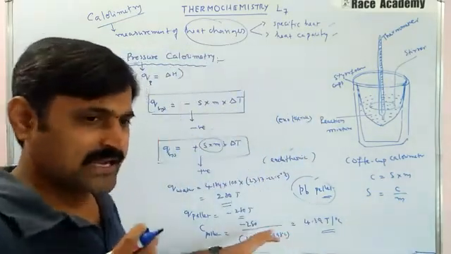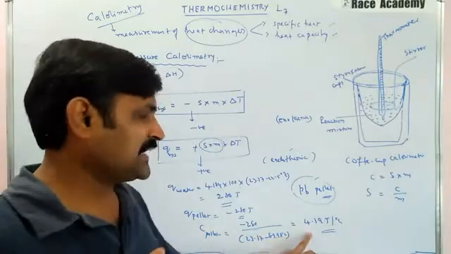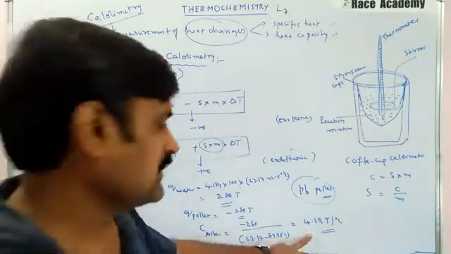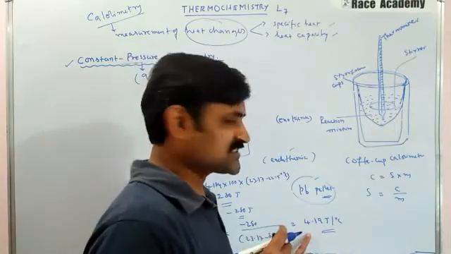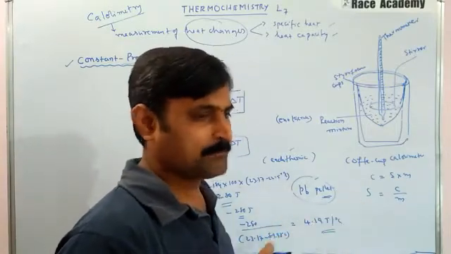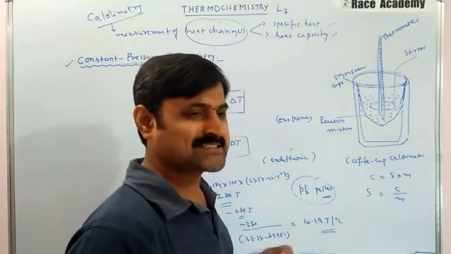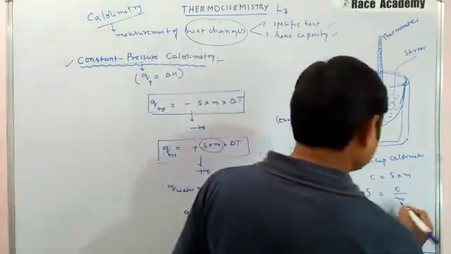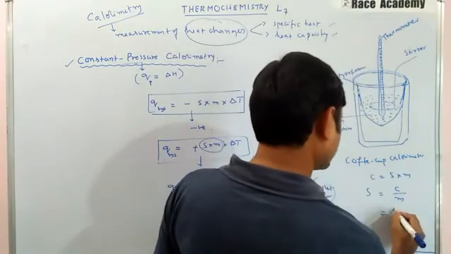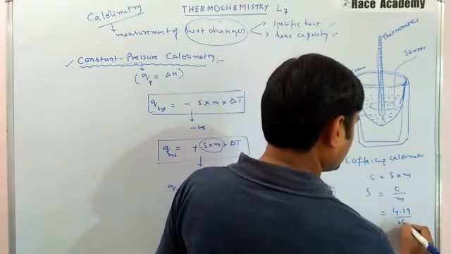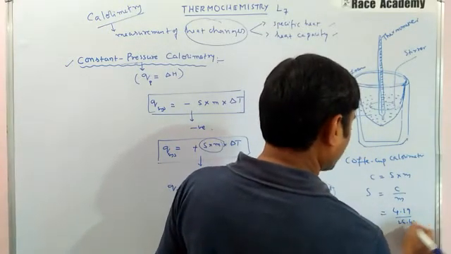Already we have calculated this C value for the pellet, that is 4.19, and the mass of the pellet given in the problem is 26.47 grams. So we will substitute 4.19 and 26.47 grams.